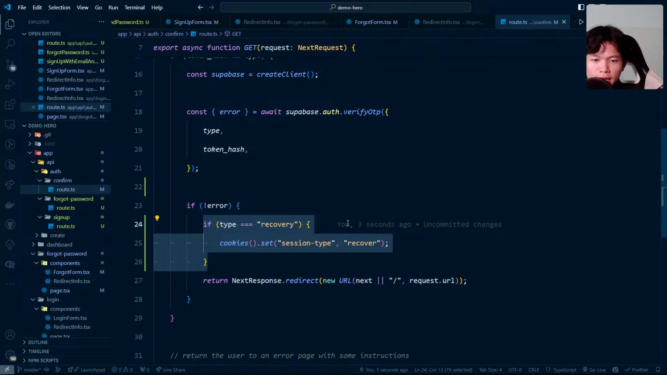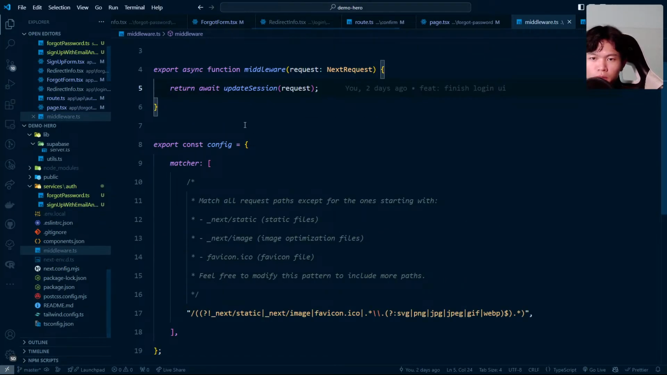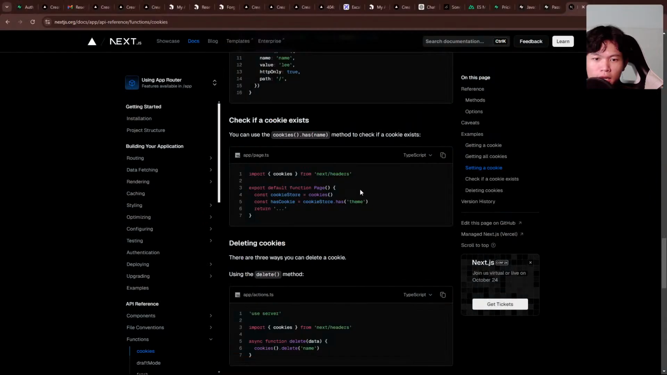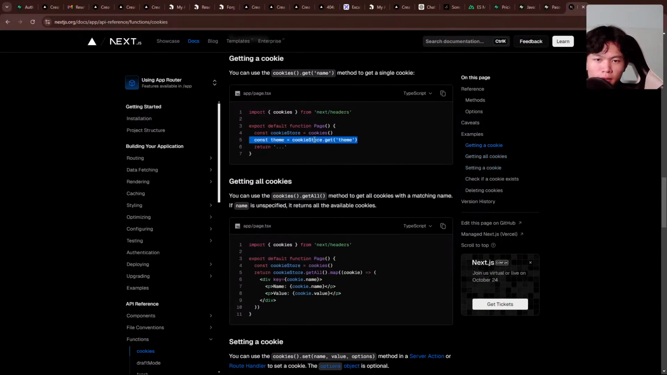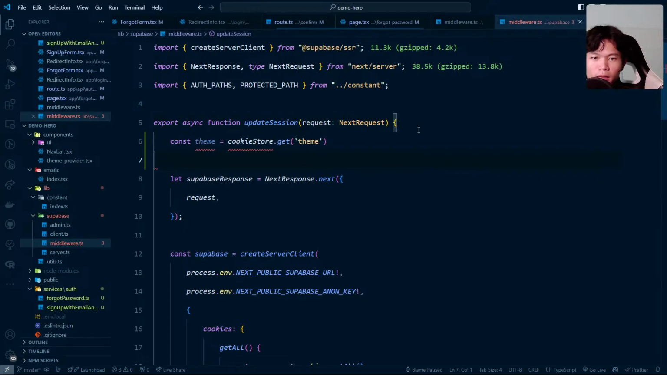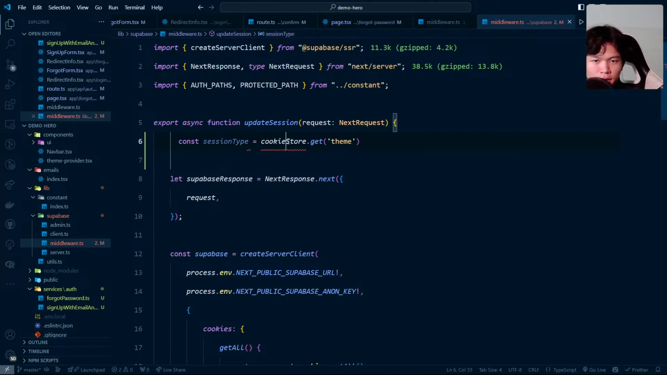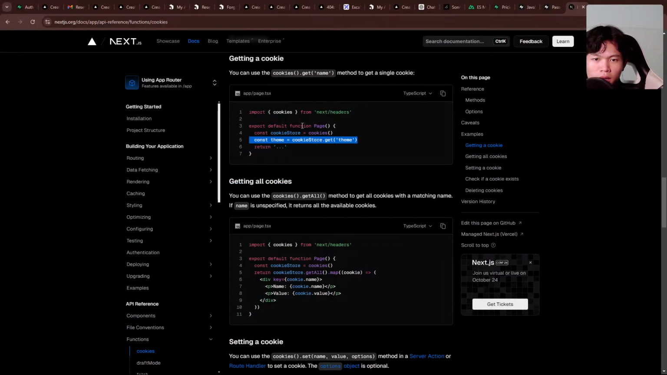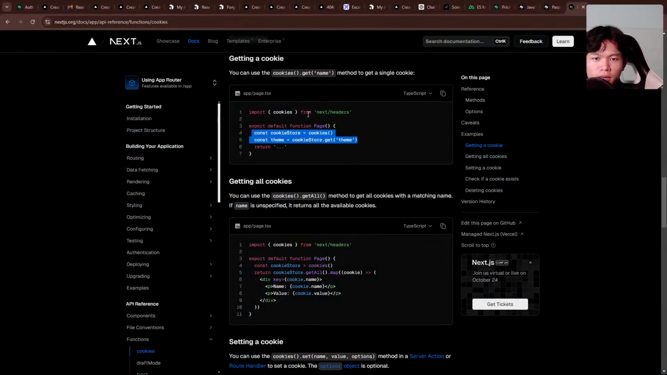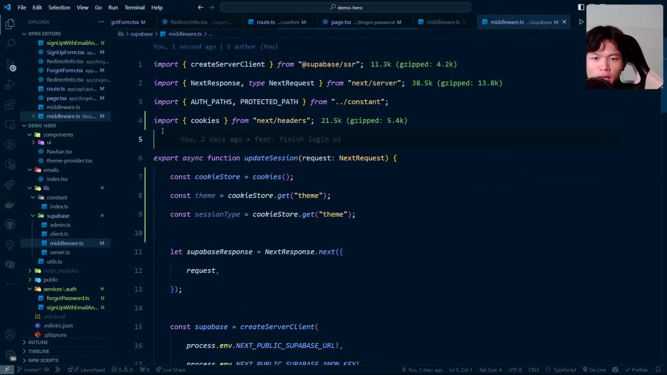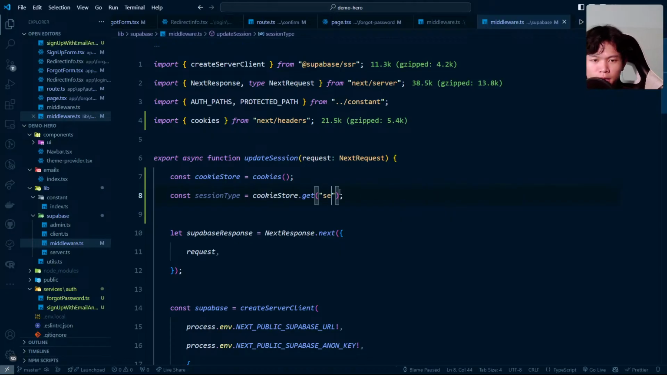Inside the middleware, I can get this value. So let's go to the middleware. I can get the cookie session by doing cookie get value right here. Cookie get, this is the session type if the user has a session. Wait, do I need, oh, I need a cookie store as well. So I add a cookie store, and then this is the session type, right?